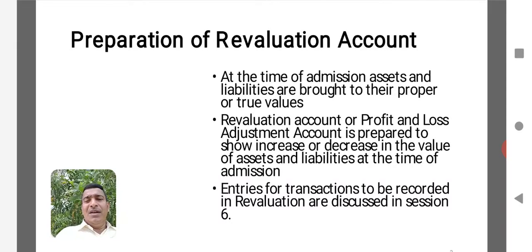Here it is very simple to understand that whatever may be the value of assets that appears in the balance sheet as on the day of admission, in that all partners including the new partner will be having a share. So the old partners, over a period of time, may require some adjustments in the value of assets and liabilities. There may be any increase or decrease in the value of an asset or liability. There may be any unrecorded liability or unrecorded asset in the final accounts of the partnership firm in the previous year. So they want to incorporate all such changes.